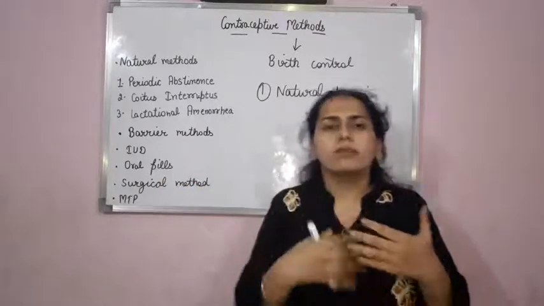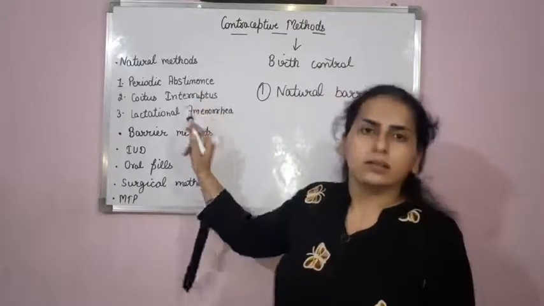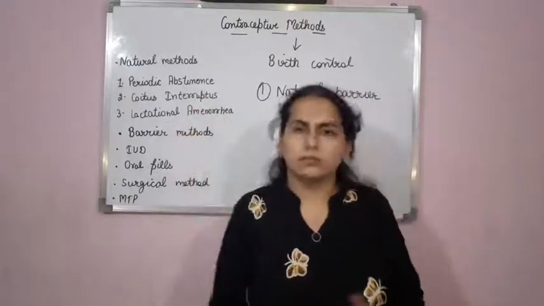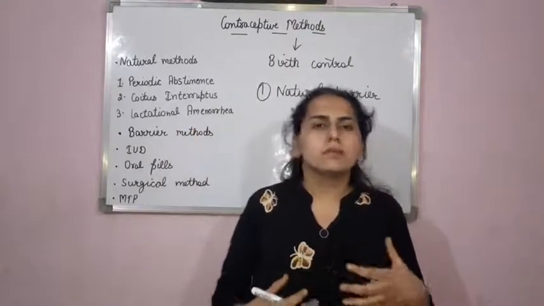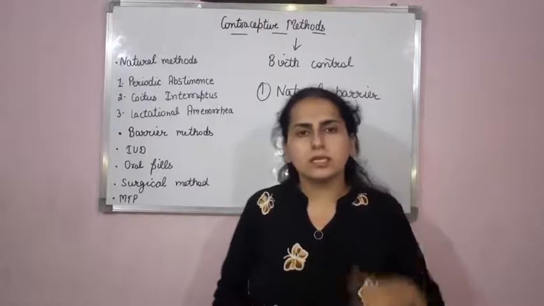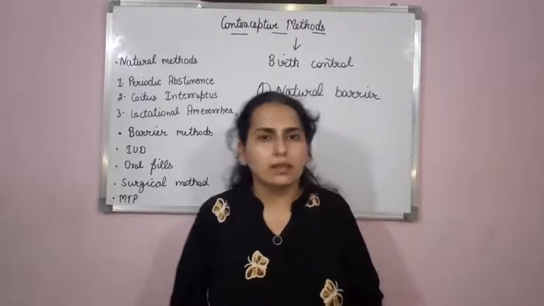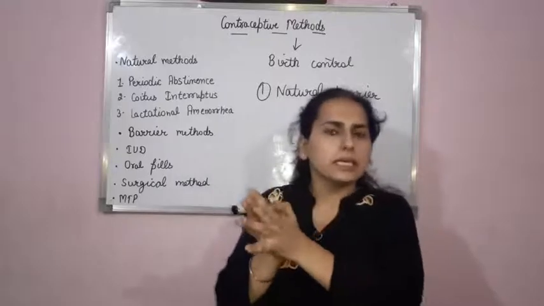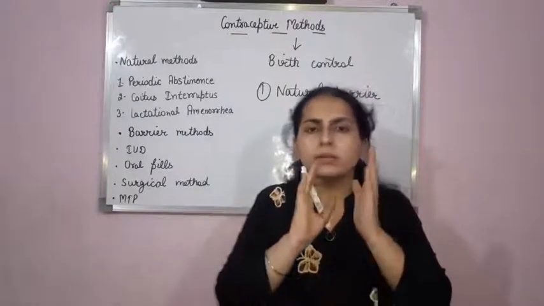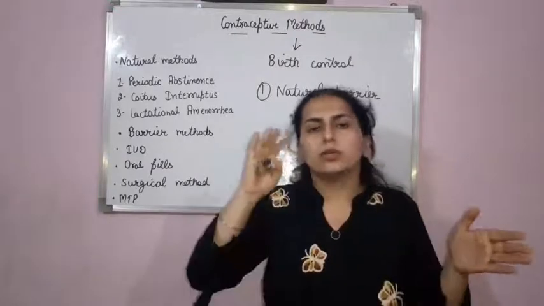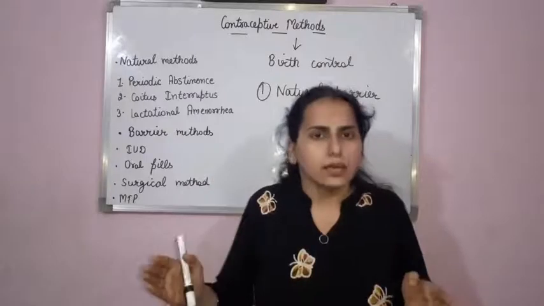Now, there are different methods of the natural barrier. These three are there. Let us study about them one by one. First method that comes under the natural barrier is periodic abstinence. Now what does this mean? Periodic abstinence means avoid the sexual intercourse between 10th to 17th day of the menstrual cycle.